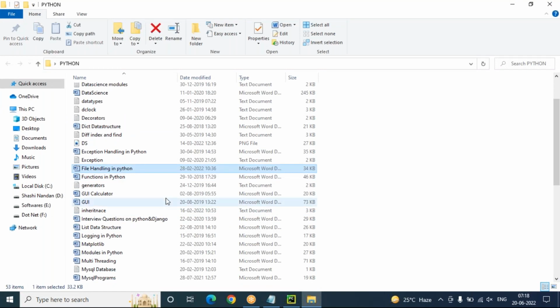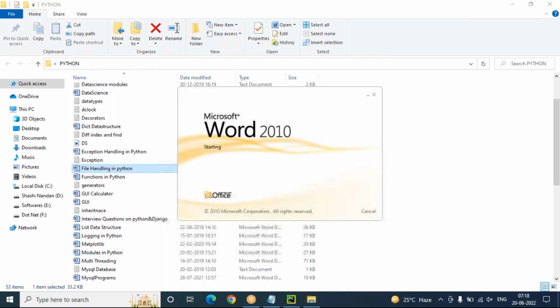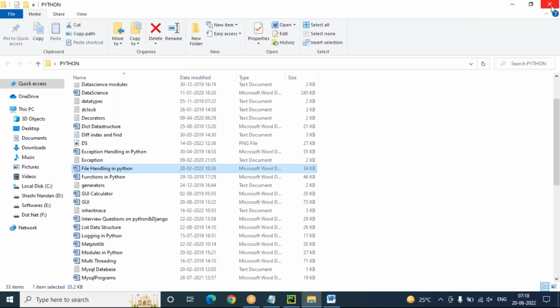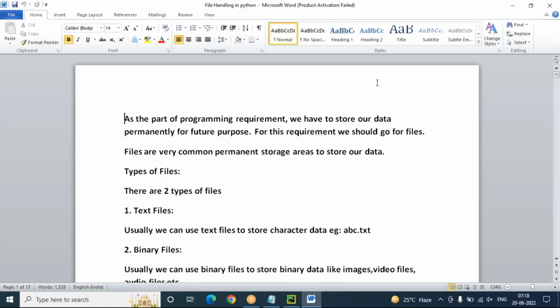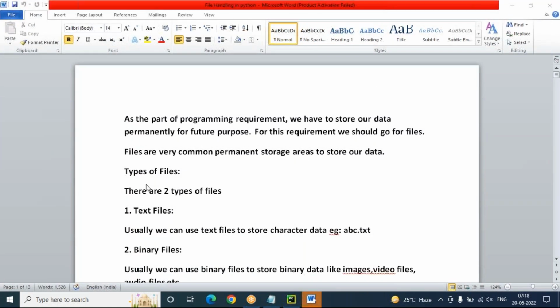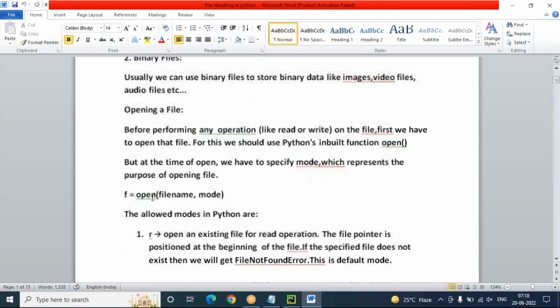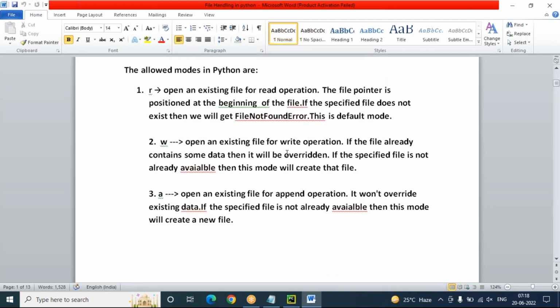File handling in Python. Now you can see. Just read this carefully. These are the modes.